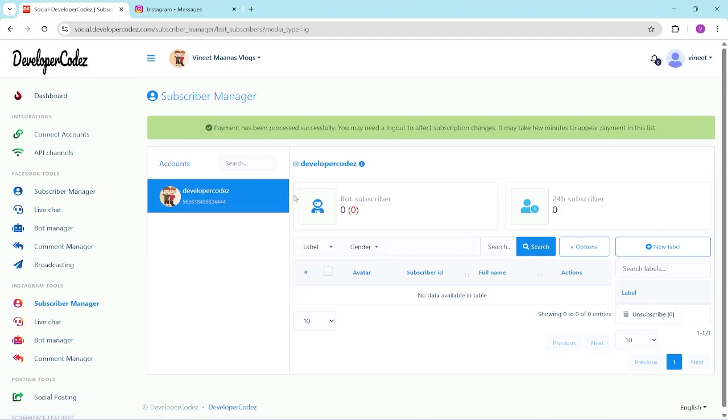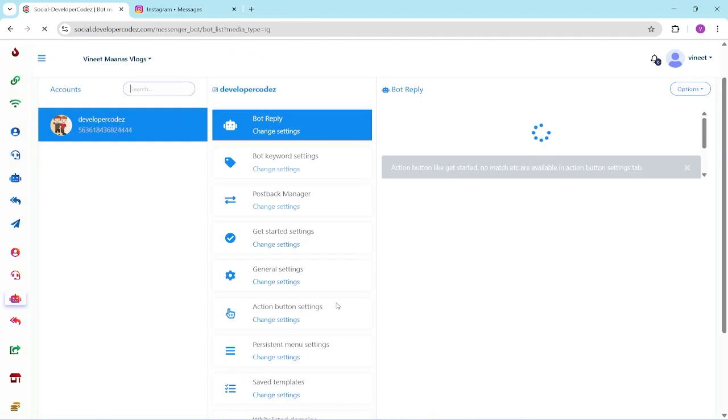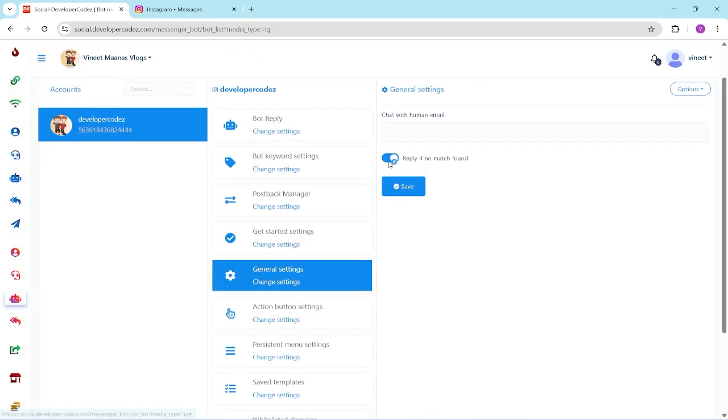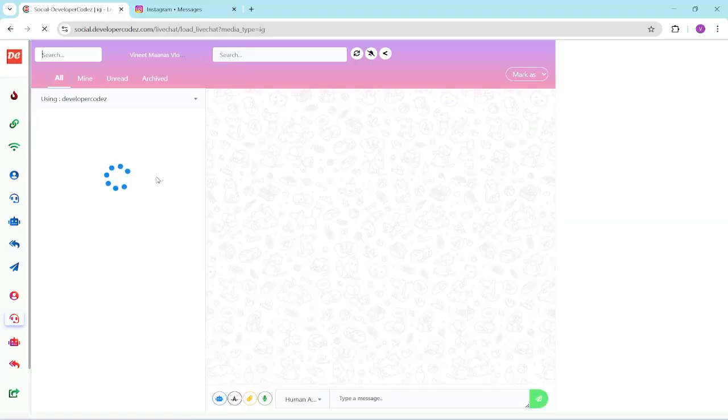So this is the subscriber manager, where you can see who your subscribers are and all your data, right? After that it comes with the live chat, but before live chat I will show you one thing: to turn off the reply if no match found. It automatically triggers when you log into a new account. So I will turn it off and go to the live chat.